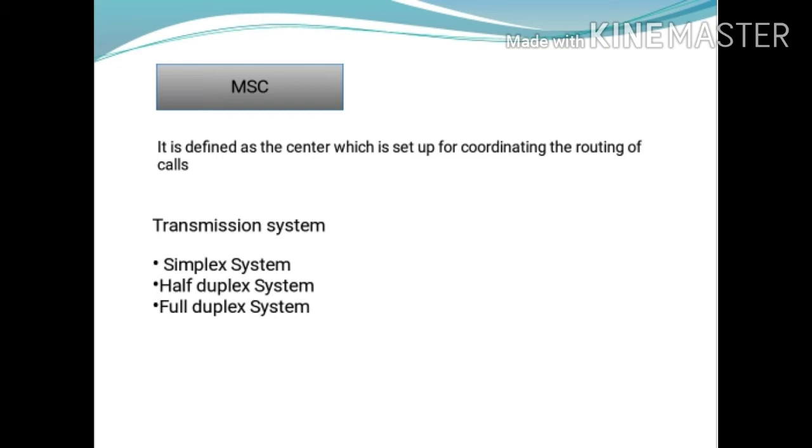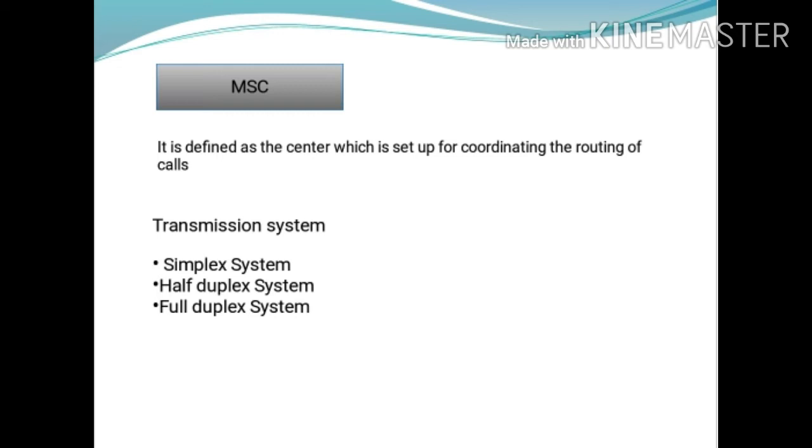Next we see the transmission systems. The mobile radio transmission systems are classified into three different types: simplex system, half duplex system and full duplex system. First is the simplex system. In this system, communication can take place in one direction only, so it is called a simplex system. Example, it is a TV system.